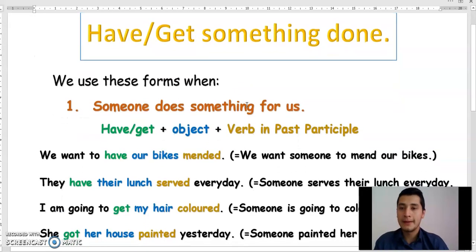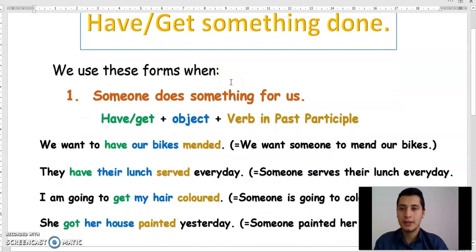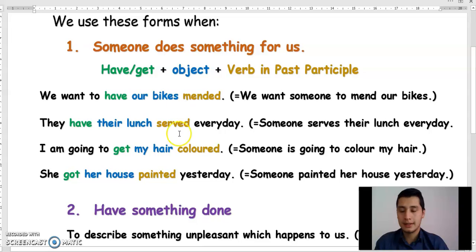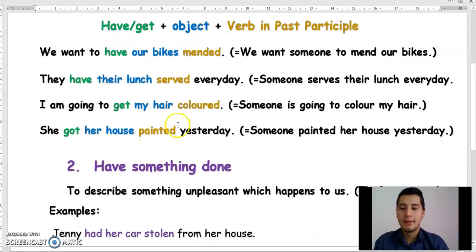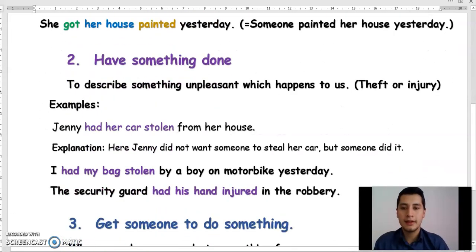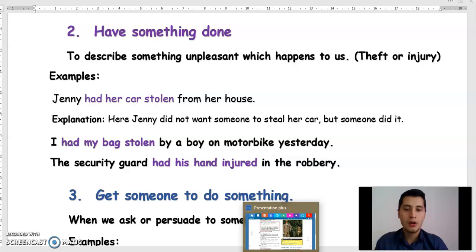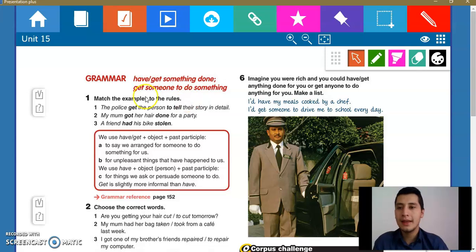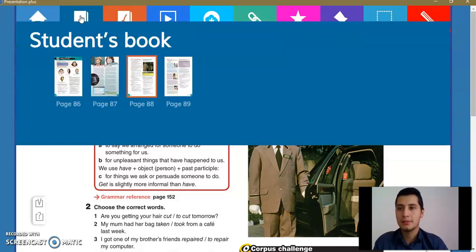Como les mencionaba, en este espacio les voy a explicar los tres usos que tiene have o get something done. En ese caso les daré algunos ejercicios o algunos ejemplos extra para que ustedes puedan resolver los ejercicios que tenemos en el libro. Okay, so once we have explained this in here, we are going to go back to our book and we are going to continue with the exercises that we have in this page.